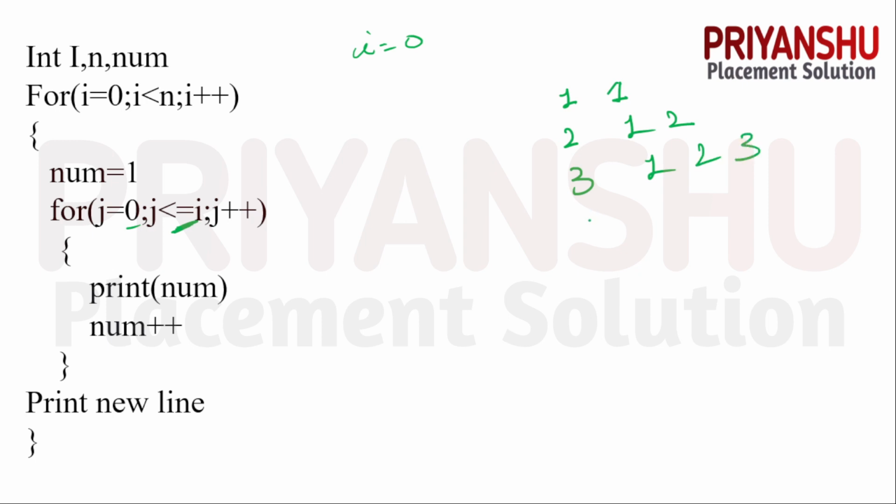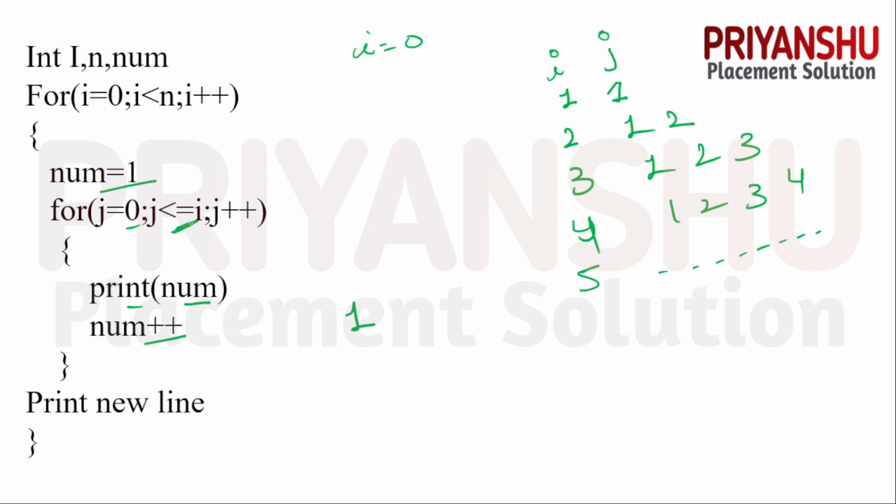For example, this one is the I value, guys, and this one is the J value. This one is 4 1 2 3 4, like that, guys, and so on. Finally, num is equal to 1. No worries. Then print num: first of all 1 is printed, then num plus plus means the num value is